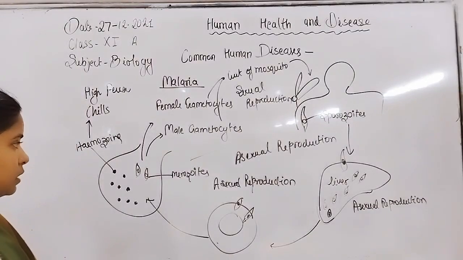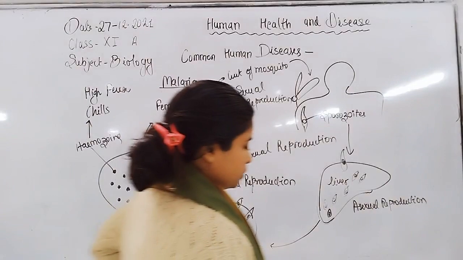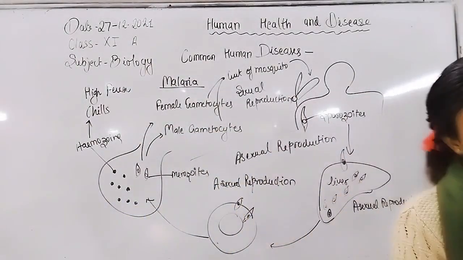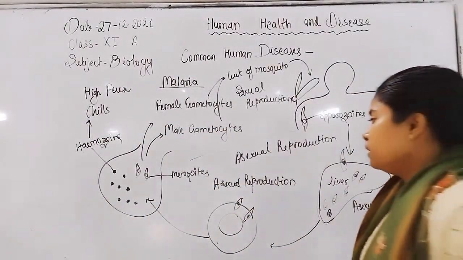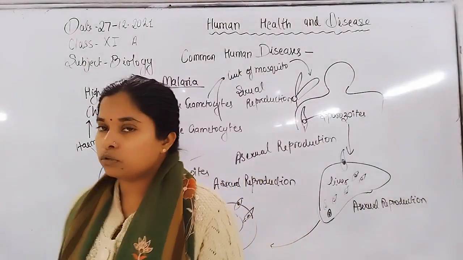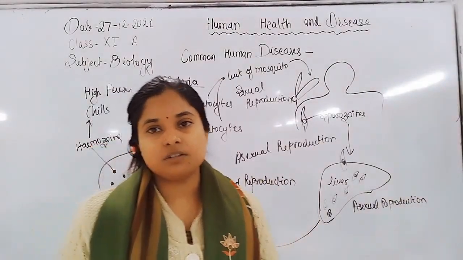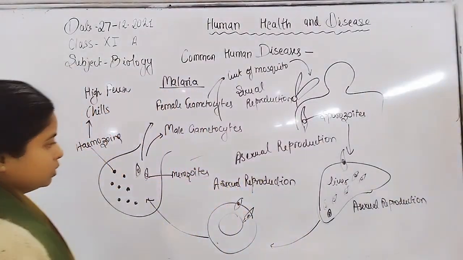The life cycle is completed in two hosts. The primary host is the human and the secondary host is the female Anopheles mosquito.